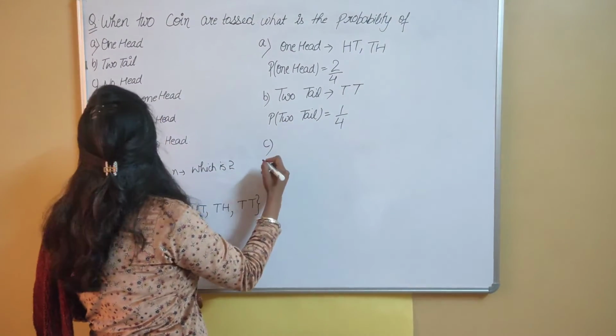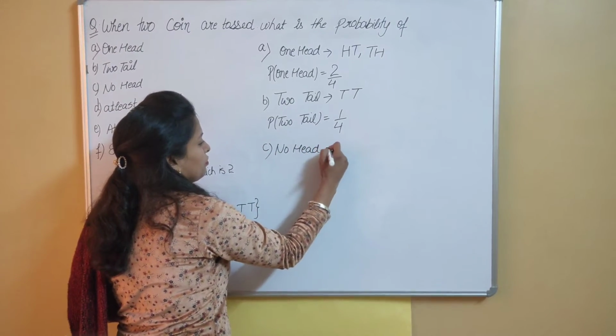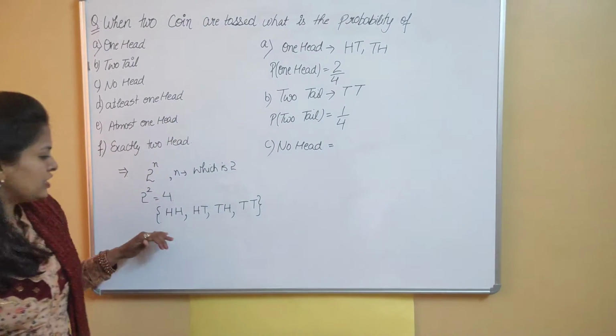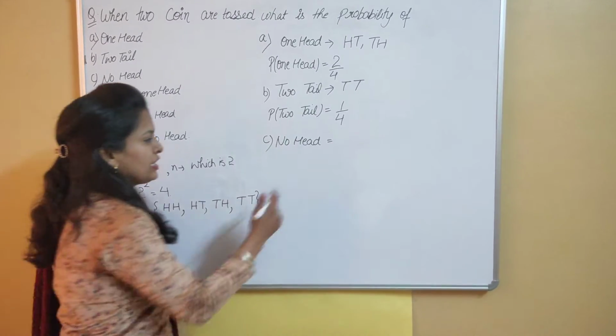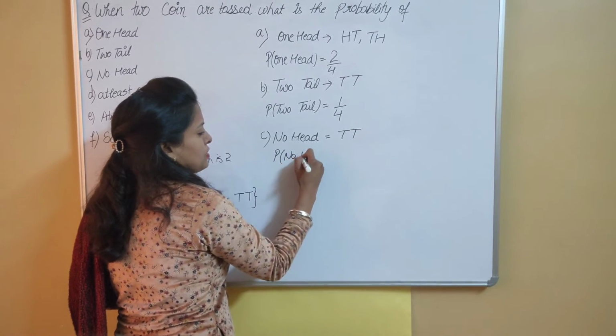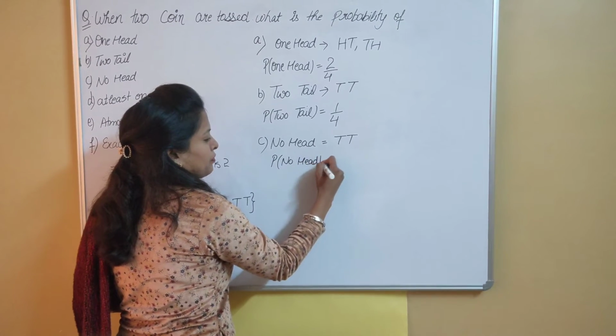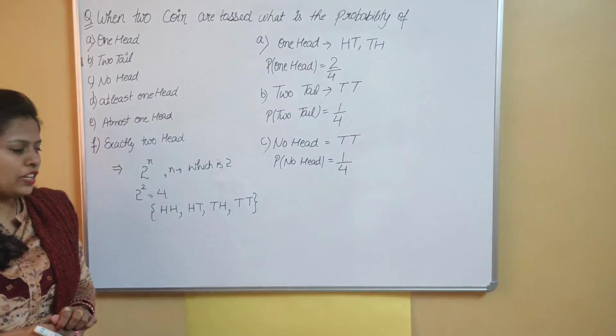Next example, no head. So in which no head occurs, that is only this one case, that is TT. Probability of no head becomes the number of favorable cases divided by the total number of cases.